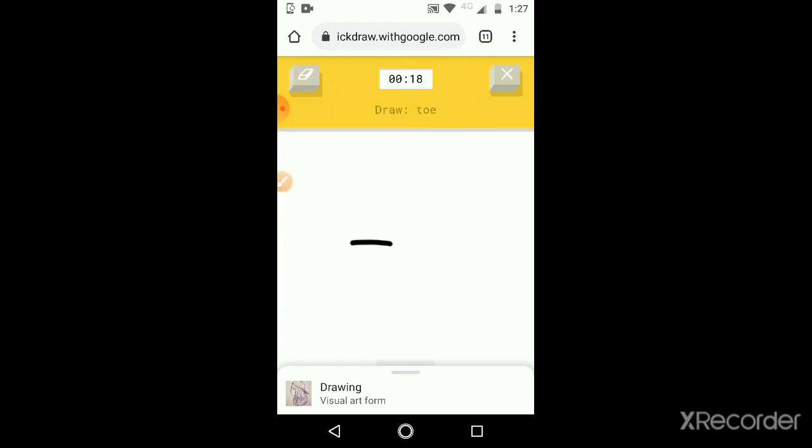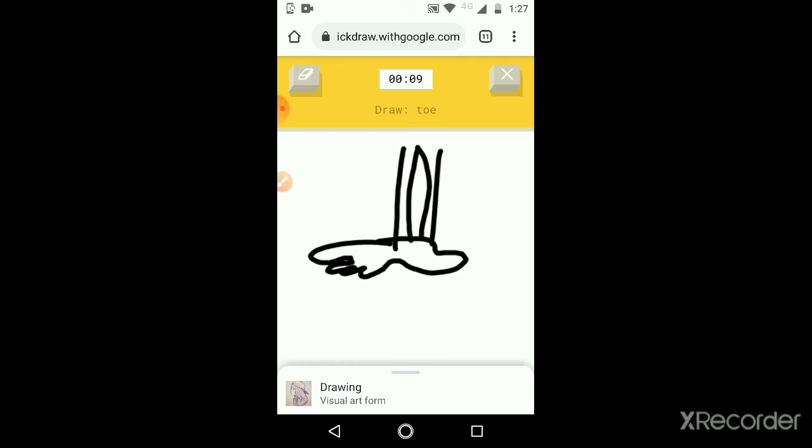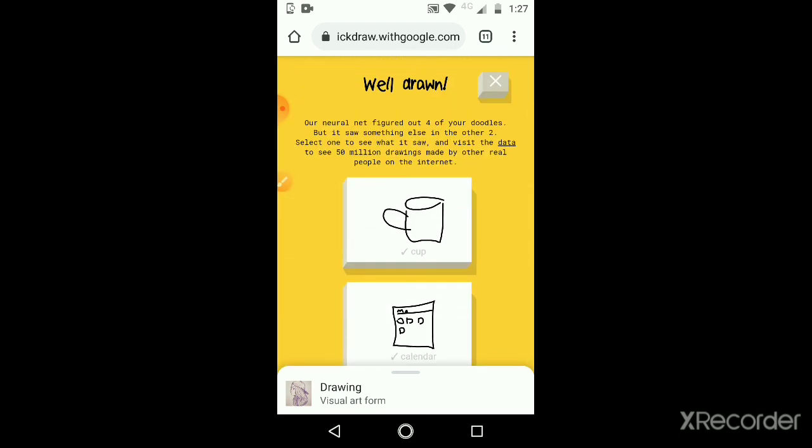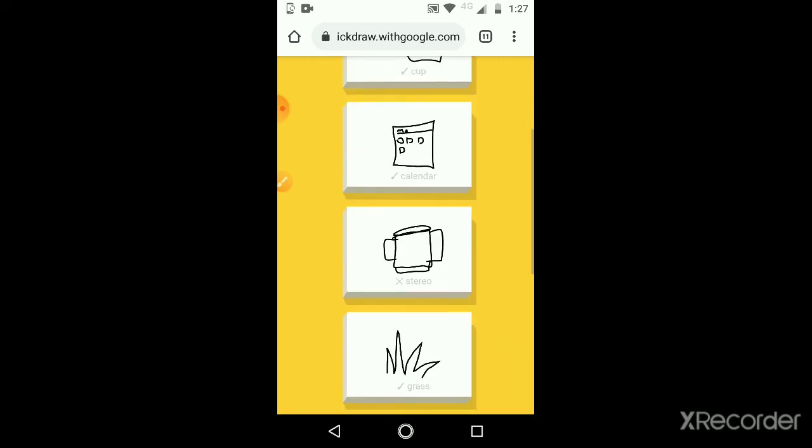A toe. Okay. I see pond, or garden hose, or hand. I see foot, or shoe, or broom, or bandage, or swing set. Okay, I don't know how to draw a toe, so again a wrong one. Sorry, I couldn't guess it. Okay, so these are the ones we got right and wrong.